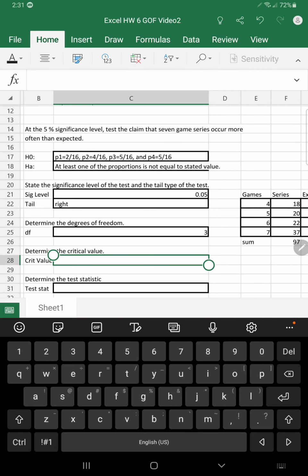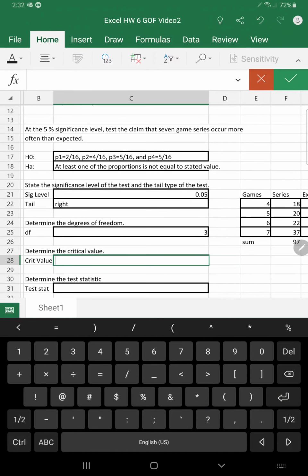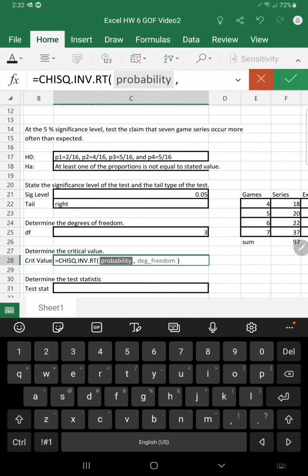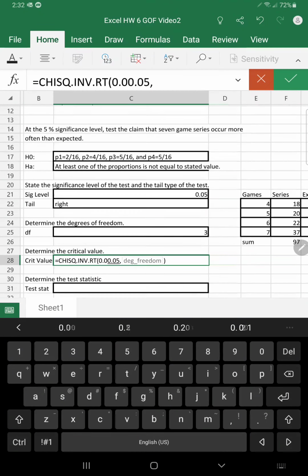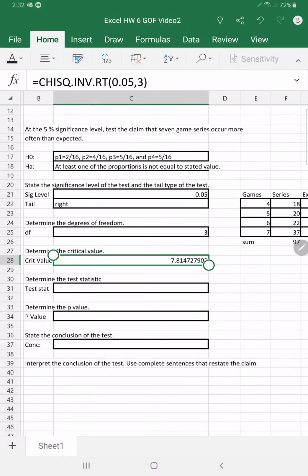Then we'll need to determine the critical value. So for that, we'll use the chi-square. Oh, we have to tell it equals. All right, we want the inverse and the right inverse. So to the right, we want 5%, 0.05, comma, the degrees of freedom are 3, close your parentheses, and click OK. So there's our critical value, 7.81.